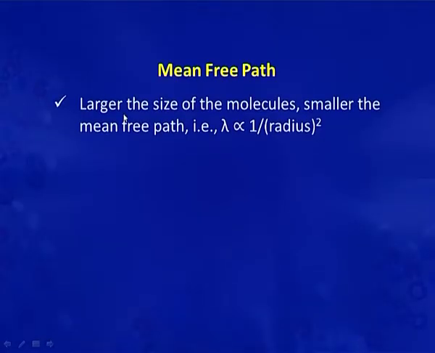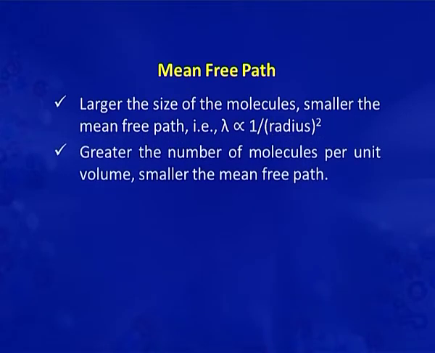From this equation we can observe that the larger the size of the molecules, the smaller will be the mean free path, because mean free path is inversely proportional to the size. So, definitely if the size of the molecule is large, the mean free path will be small.